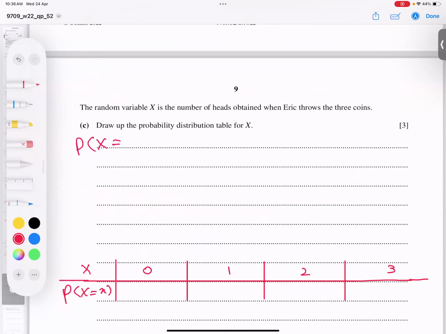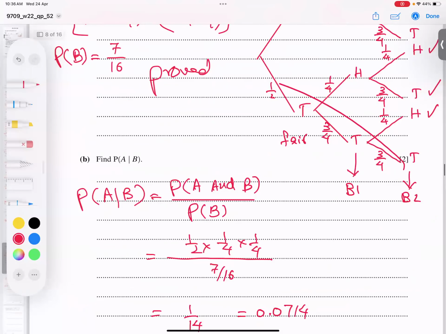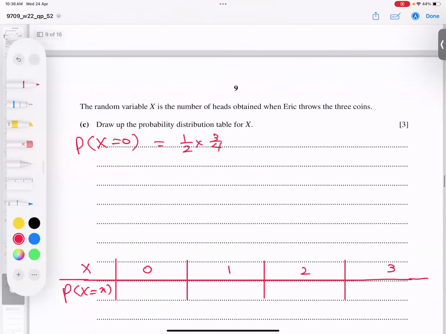If X is equal to 0, it means 1 over 2 into, because I talk about the last branch, 3 by 4 into 3 by 4. And I get 9 over 32. I am not simplifying if there are chances.